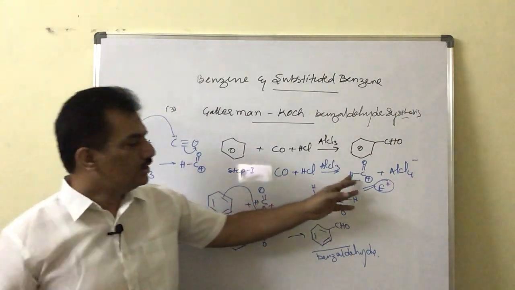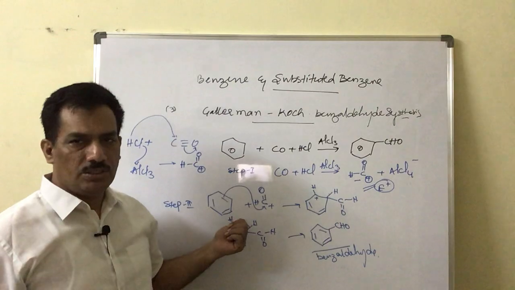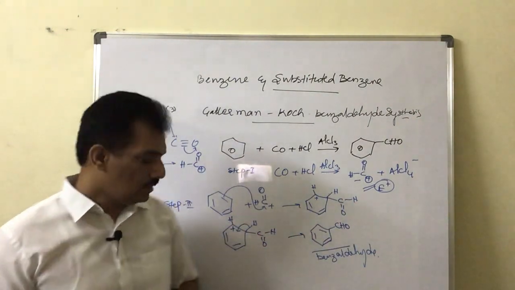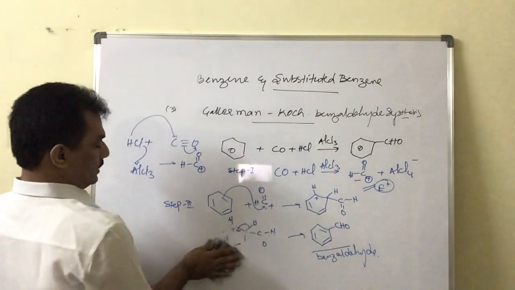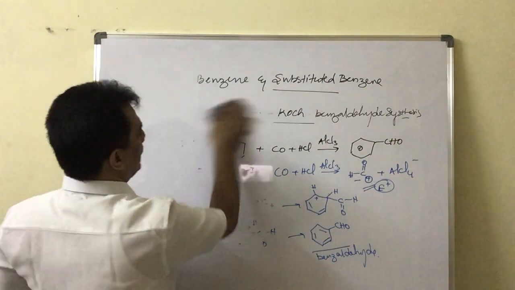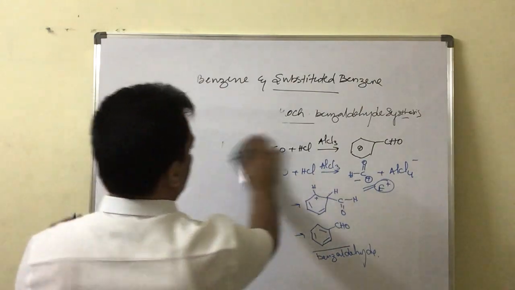So after generation of the electrophile, it undergoes normal electrophilic substitution on the benzene ring, forming benzaldehyde like this. Clear? That is about Gattermann-Koch aldehyde synthesis. And then Friedel-Crafts alkylation, not alkylation, it is Friedel-Crafts acylation.